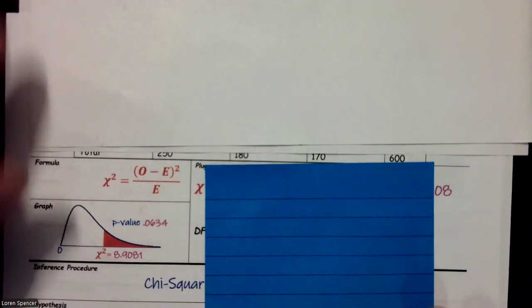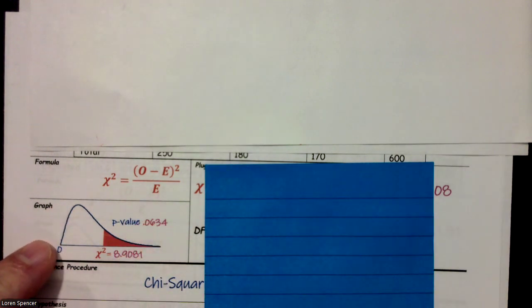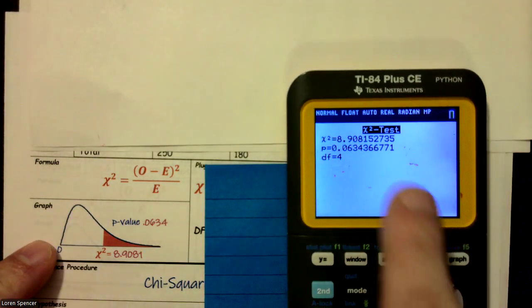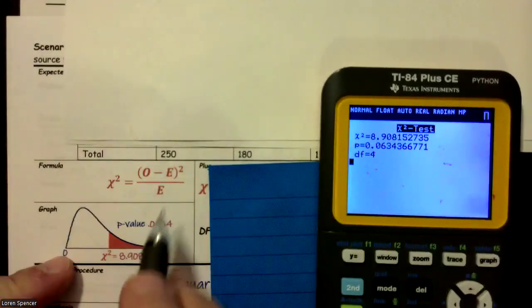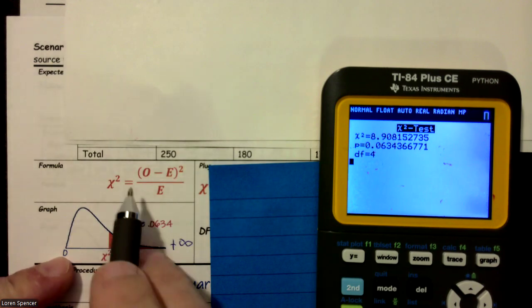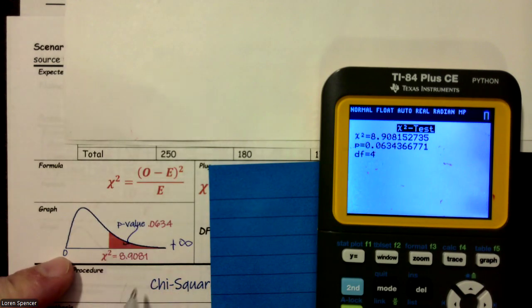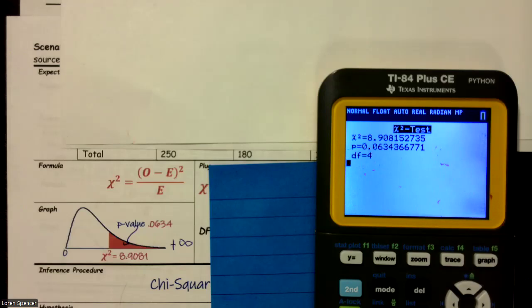Well, we know our formula is observed minus expected squared over expected, so we have that. And since we already have our p-value, we might as well draw our graph. We know it goes all the way off to positive infinity. Our p-value, this shaded area, is 0.0634, and our chi-squared value is 8.9081.